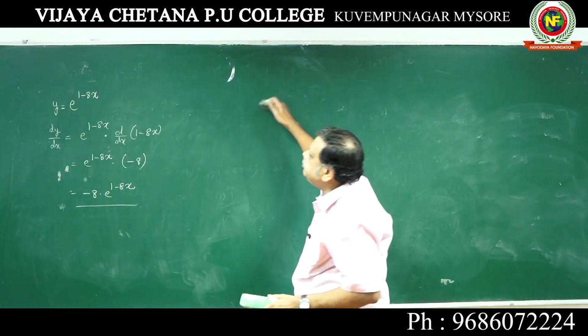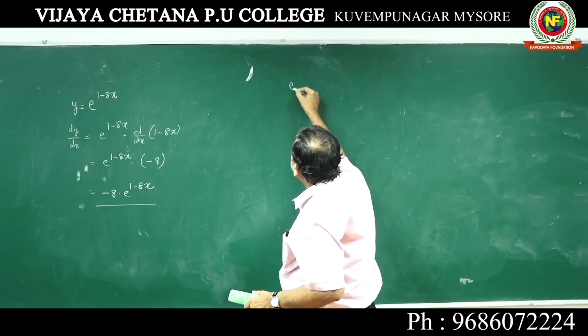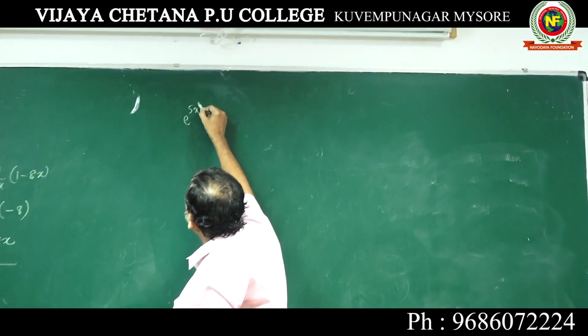Take the next problem. Differentiate e to the power of 5x square minus 1.